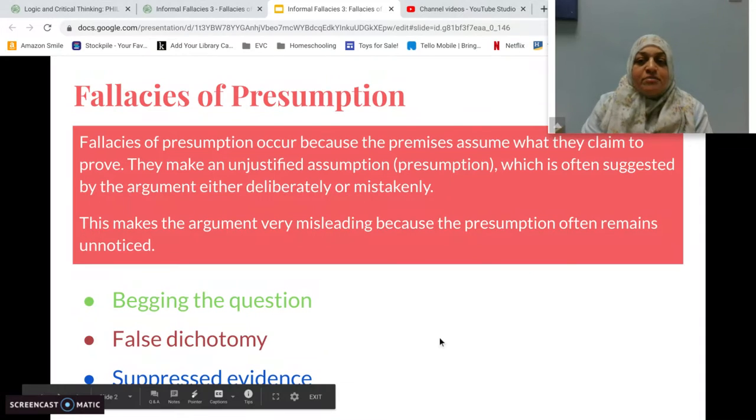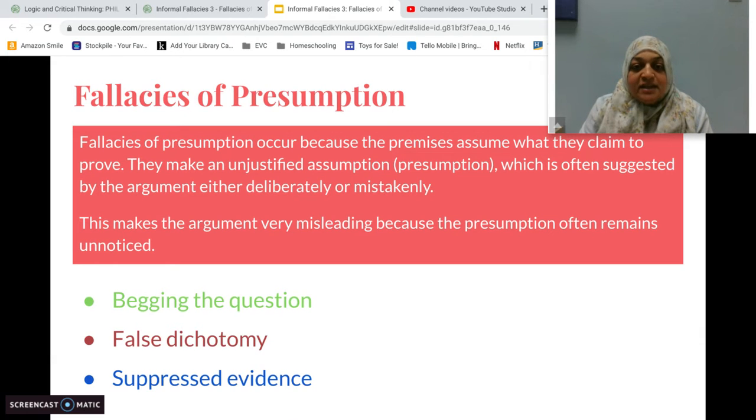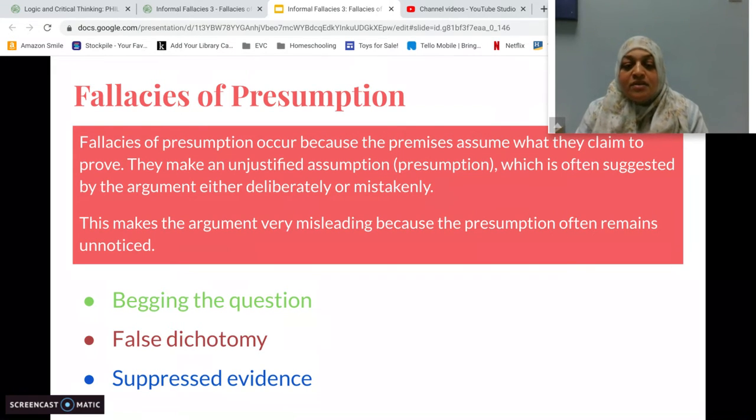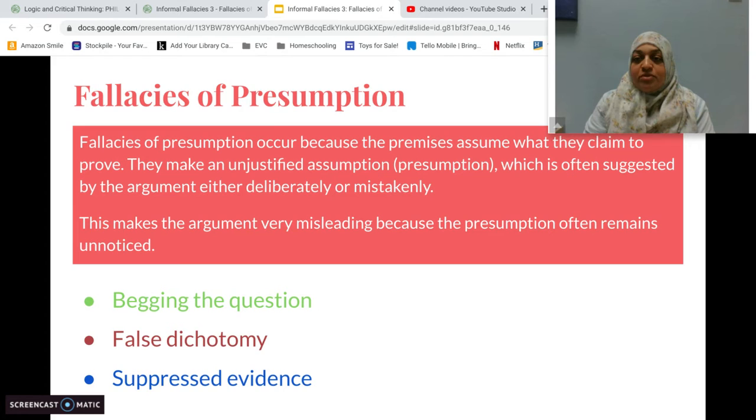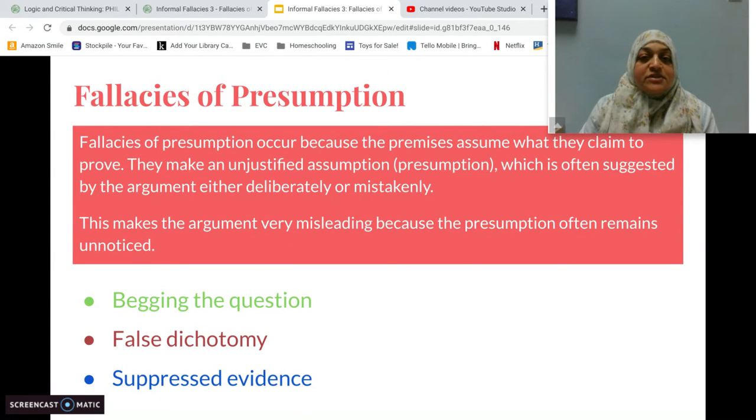Fallacies of presumption occur because the premises assume what they claim to prove. They make an unjustified assumption, which is called a presumption, which is often suggested by the argument either deliberately or mistakenly. This makes the argument very misleading because the presumption often remains unnoticed. So basically, the error here is that there's some sort of unwarranted or unjustified assumption somewhere within the premises. When you get to the conclusion, if you didn't notice that assumption, you might be led to believe it. But if you notice that unwarranted assumption or presumption, then you'll realize that the conclusion doesn't necessarily follow